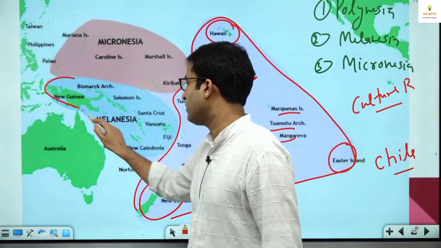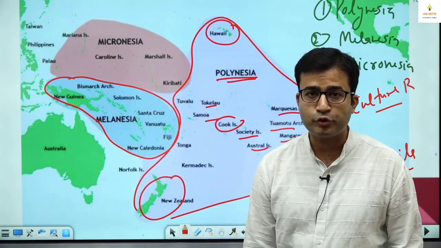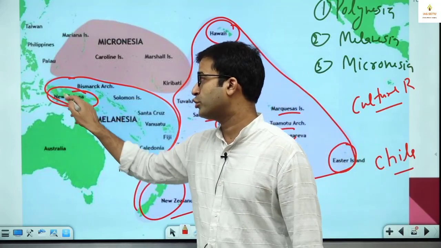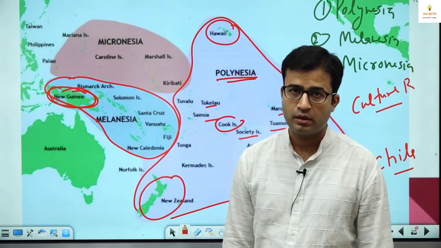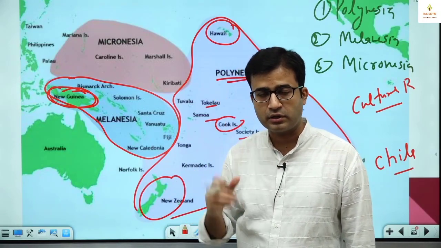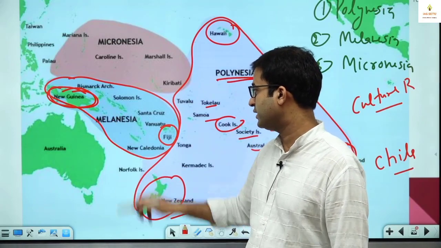Now next is Melanesia. This is also a cultural region. But what you have to remember here is that north of Australia is New Guinea, Papua New Guinea. So this is New Guinea. The word Guinea is there elsewhere too, like we have in the Africa continent, the Gulf of Guinea, Guinea Island. So this is New Guinea and this is Fiji Island.